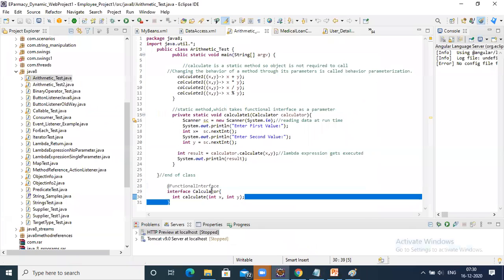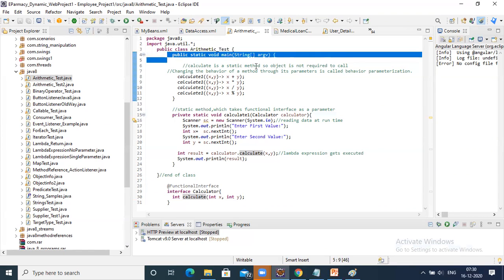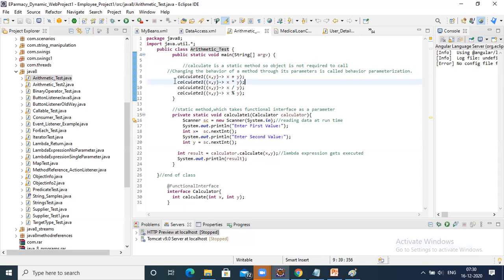Functional interface calculator, int calculate x comma y. So here, if you see, this is your main Java class, ArithmeticTest, public static void main. Okay, so see here, calculate1. We are calling calculate1. I think we are using a different interface, not this one. This is calculate.